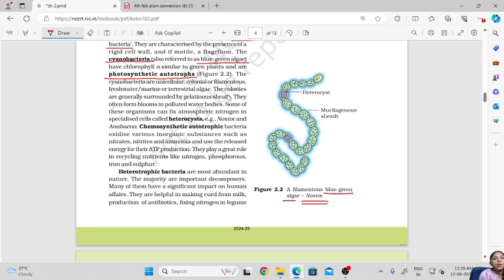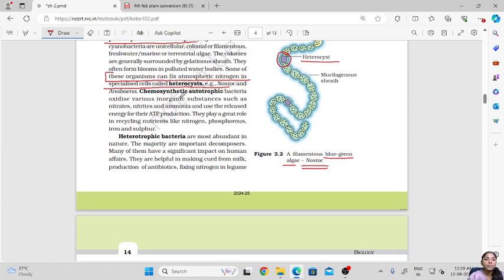Now this is the main point, that these organisms can fix the atmospheric nitrogen in specialized cells called heterocysts. Now this is a nostoc which has these specialized cells. Okay, these are the heterocysts. Now these cells are able to fix the atmospheric nitrogen in the soil. Now another example of cyanobacteria which is able to fix atmospheric nitrogen is Anabaena. Okay, so nostoc and Anabaena are the two blue-green algae which can fix atmospheric nitrogen.